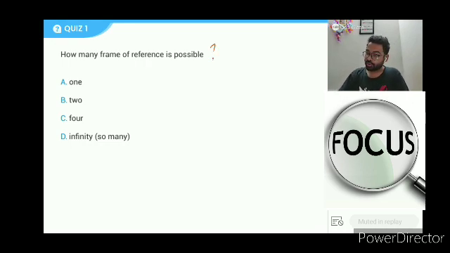And if you see the options: 1, 2, 4, infinity. There could be many frames of reference. It could be Udit sir's frame of reference, your frame of reference, your friend's frame of reference, your daddy's frame of reference, your teacher's frame of reference. How many can be there? Please try and answer. Here you go.